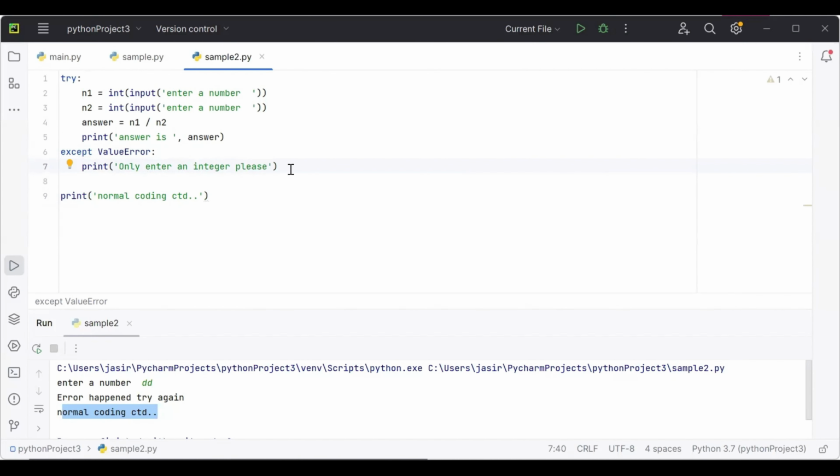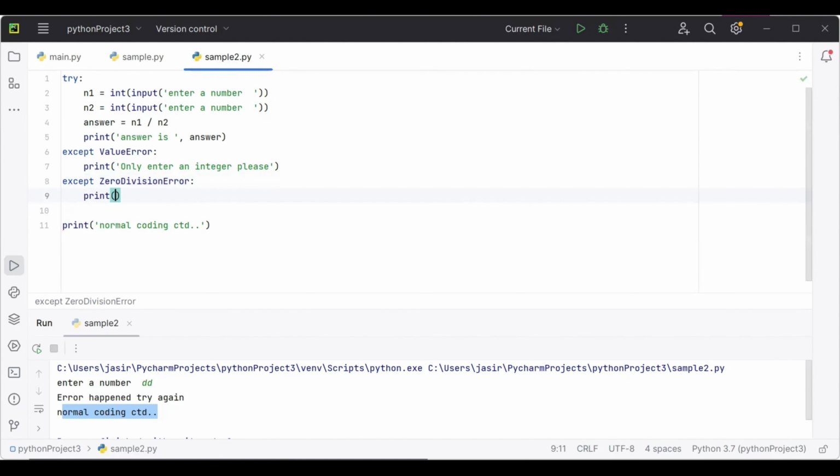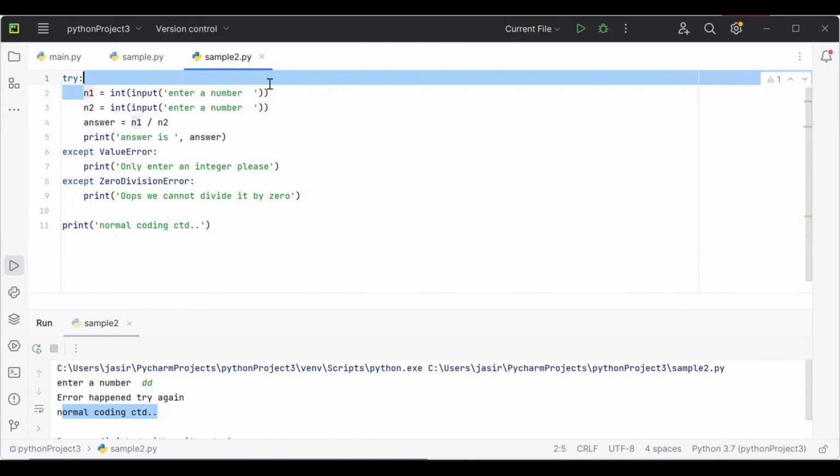In the same way, if there is a ZeroDivisionError, we can print something like, oops, we cannot divide. Clear?